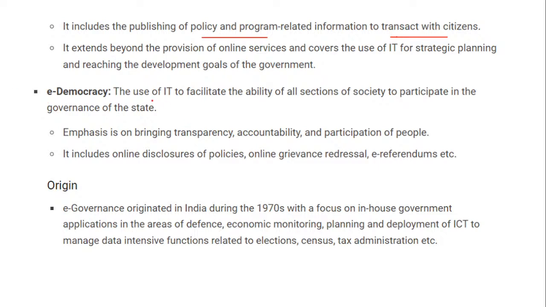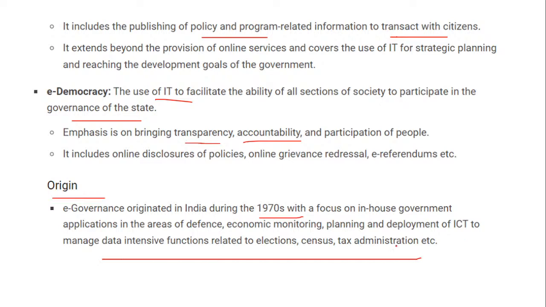E-democracy is where we talk about the use of IT to facilitate the ability of all sections of society to participate in the governance of the state. It comes with transparency, accountability, participation of people, disclosure of policies, online grievances redressal. Grievances redressal means any complaints which are to be addressed and sorted out. Basically the origin of e-governance started in the 1970s, with reference to defense, economy, monitoring, planning, deployment of ICT. It started slowly and gradually, in the 1970s.